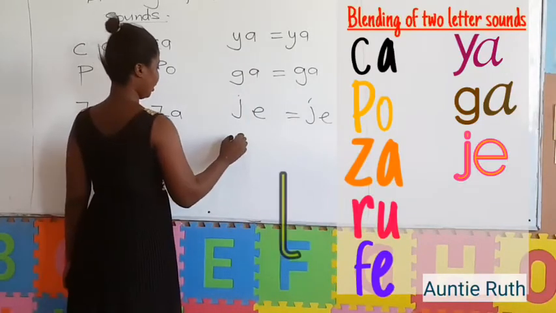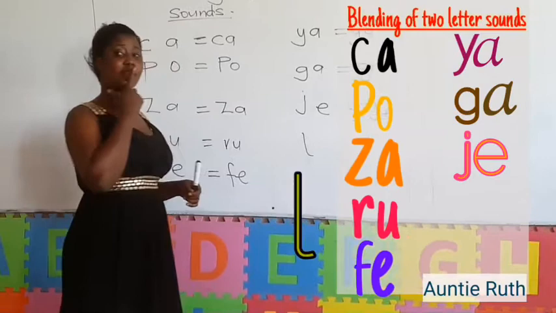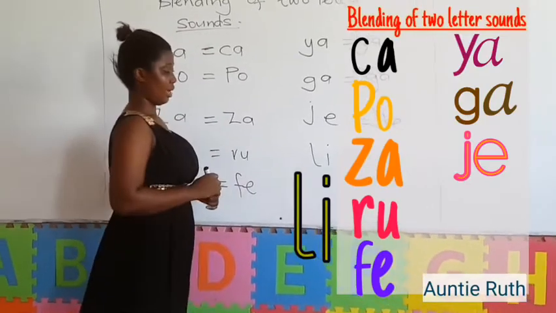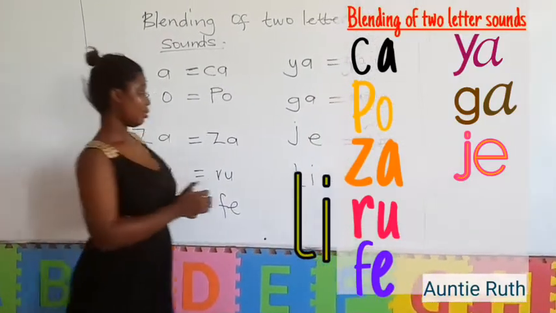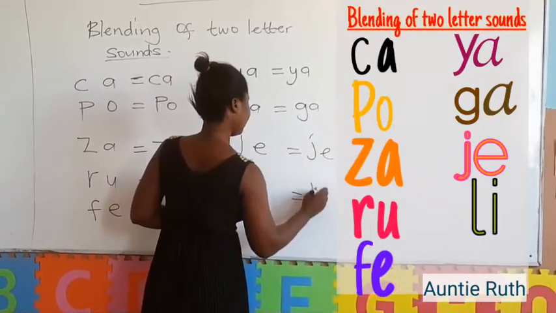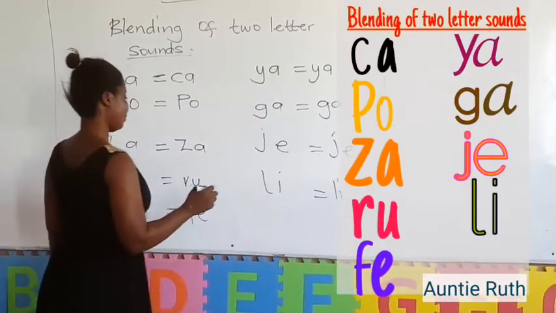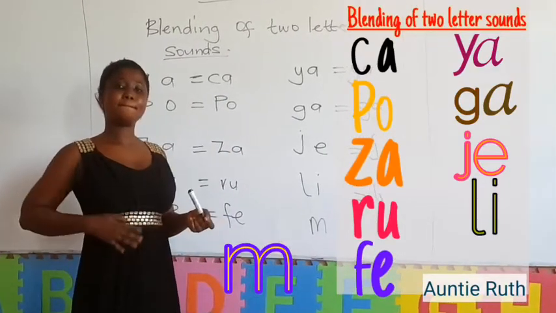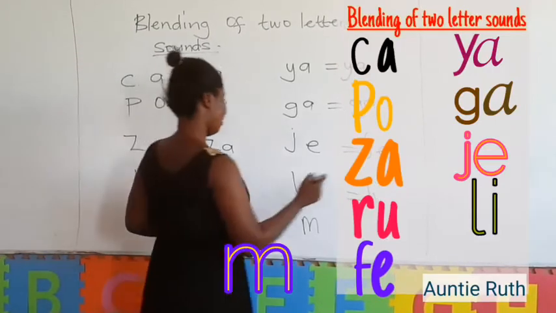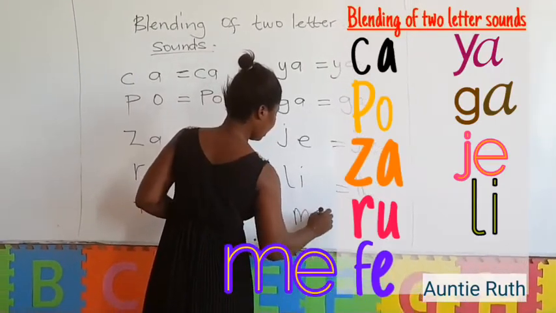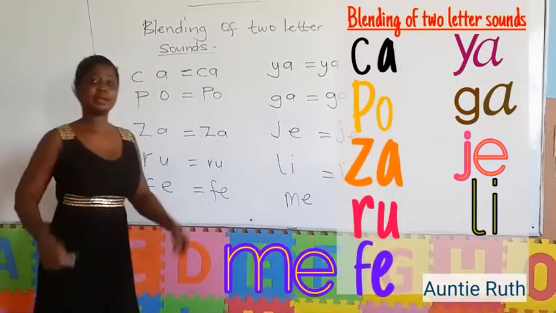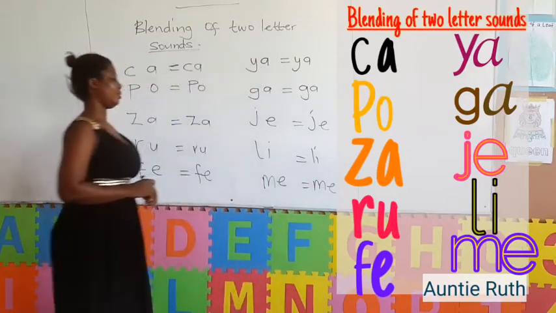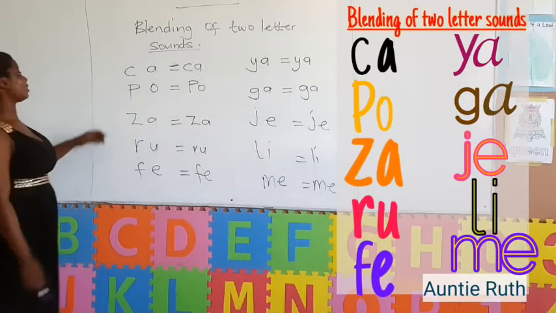So we have our letter L with the action and sound l, and our letter I with the action and sound i, which will give us li. Then we have letter M with the action and sound m, and we have letter E. Revise on our lesson.